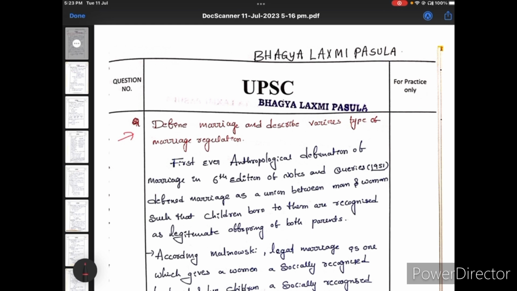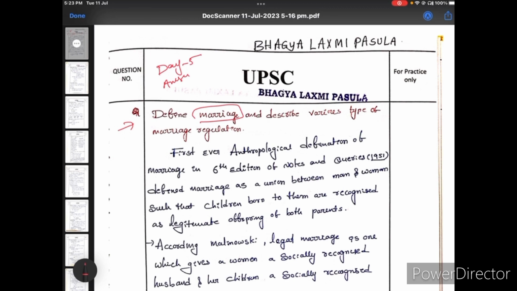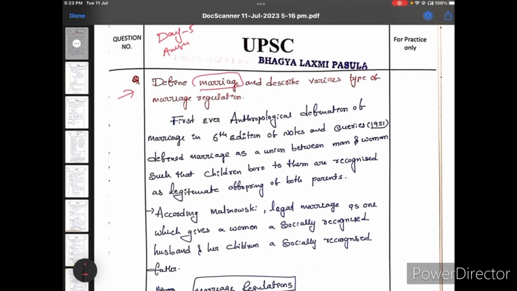Today we are going to discuss anthropology optional answer writing. Today is day 5 answer explanation, and the day 5 topic is marriage. Now, first come to the first question: define marriage and describe the various types of marriage regulations.